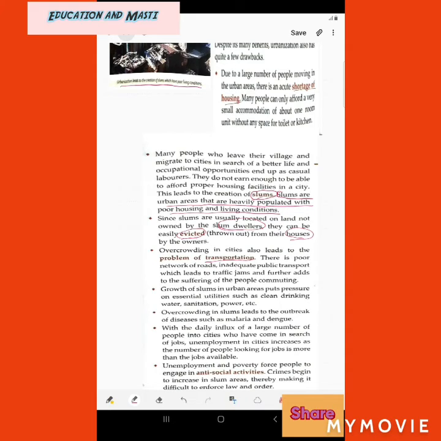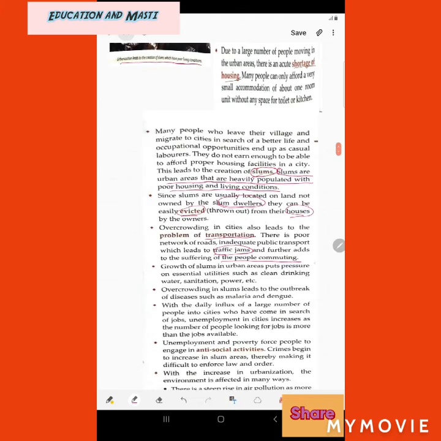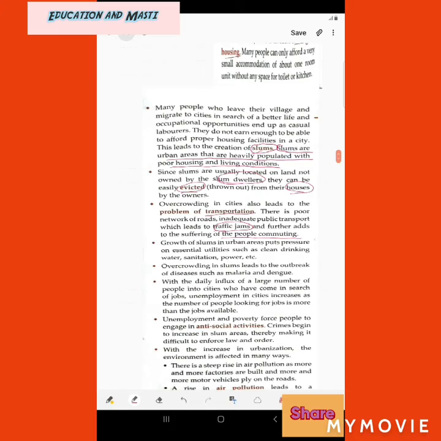Even if there are good roads and good public transport, there are traffic jams due to the accumulation of people on the roadside, which adds to the suffering of people commuting to their offices or schools. Sometimes when we go to office or school, there is a very big traffic jam due to inadequate public transport, poor road networks, or slum areas.